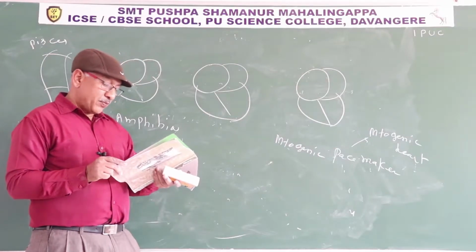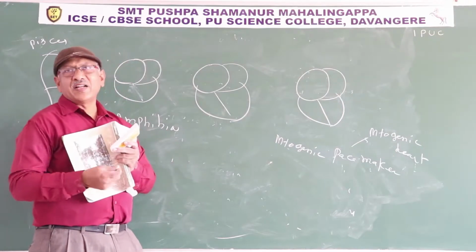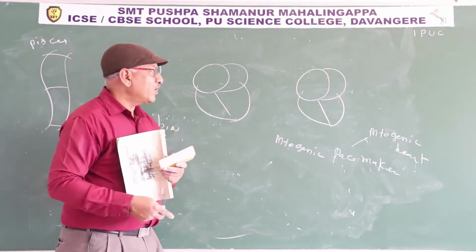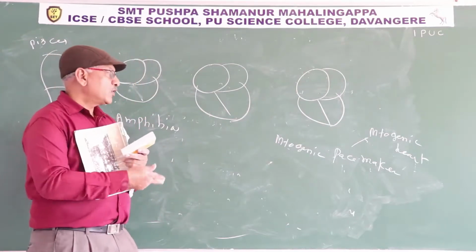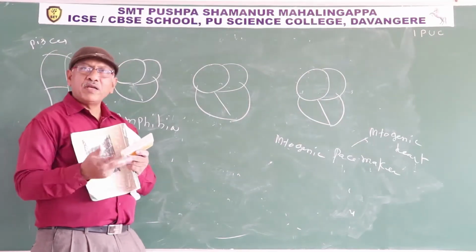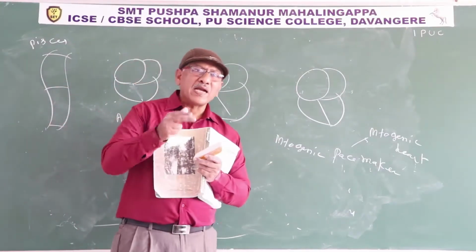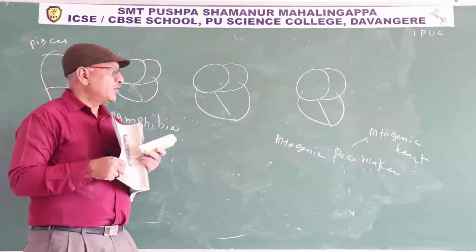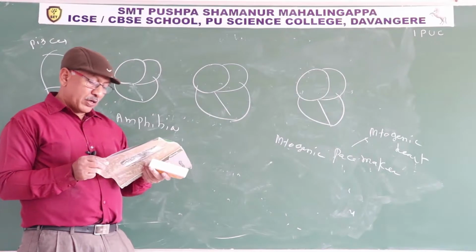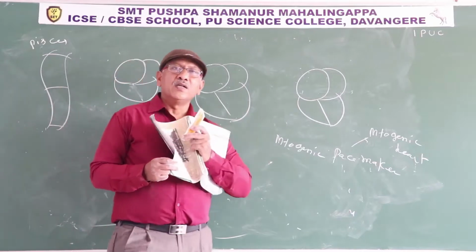Sinoatrial node is called the pacemaker of our heart. Why? The wave of contraction is generated in the pacemaker, the SA node only, and it regulates the heart activity. So that's why we call the SA node the pacemaker. The part of the heart where the wave of contraction, depolarization or action potential is generated is known as pacemaker. What is the significance of atrioventricular node and atrioventricular bundle in the functioning of heart?